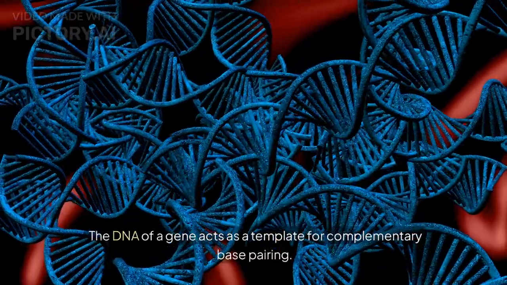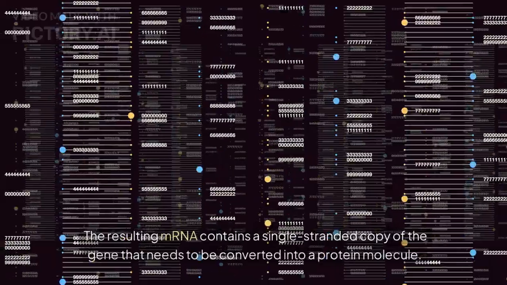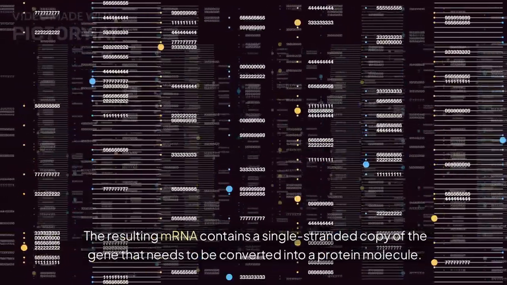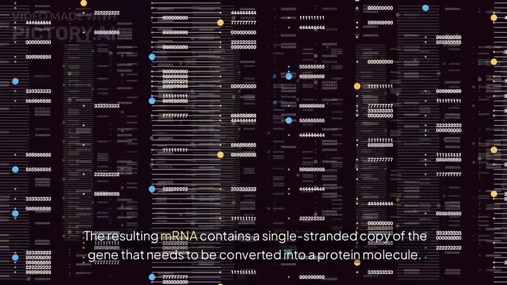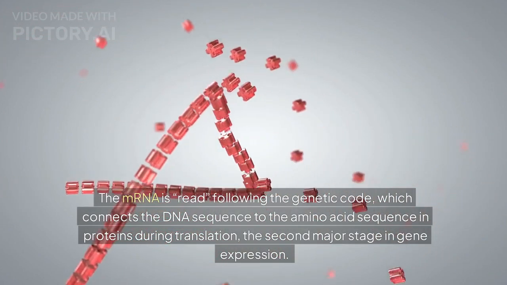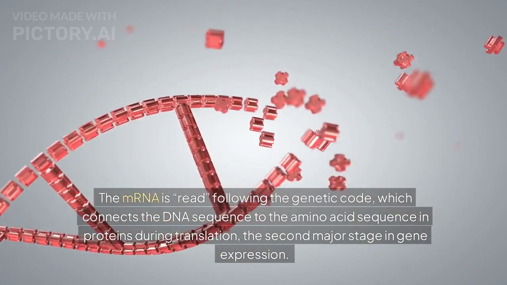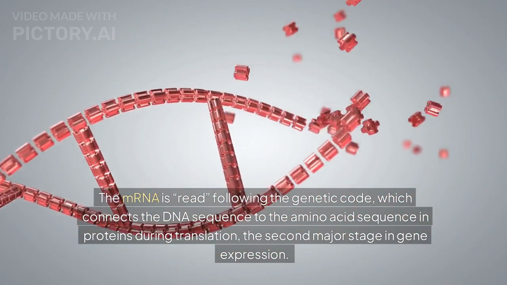The DNA of a gene acts as a template for complementary base pairing. The resulting mRNA contains a single-stranded copy of the gene that needs to be converted into a protein molecule. The mRNA is read following the genetic code, which connects the DNA sequence to the amino acid sequence in proteins during translation, the second major stage in gene expression.